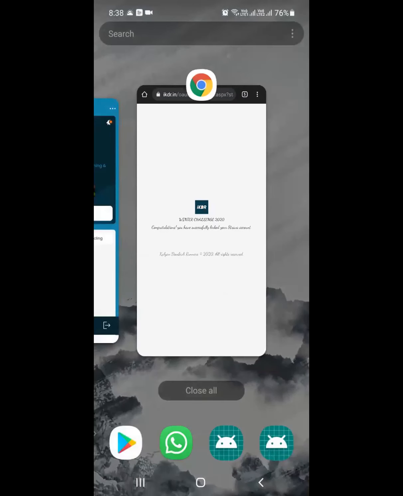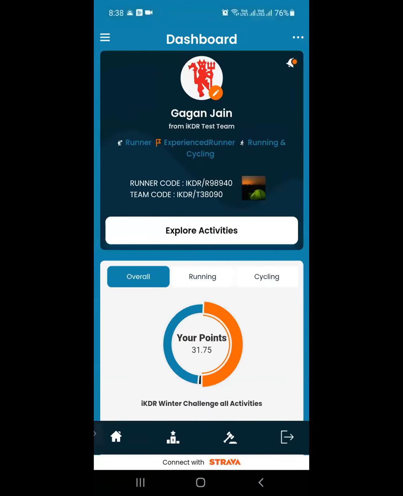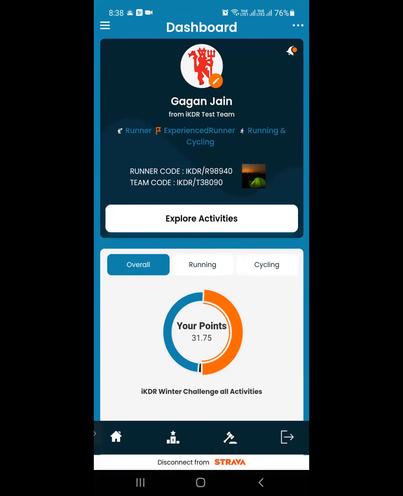Suraj, hi, this is Nikhil. Hi, Nikhil. The disconnect with Strava or connect with Strava, is that where we have to click, at the bottom? It is mentioned, the bottom bar, if you click that, it will go to that screen. I have a suggestion. Can this be placed somewhere on the top, because it is placed very next to the phone menu buttons. It is possible that it can be very accidentally clicked by players.